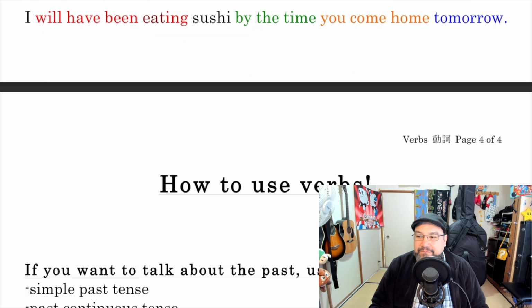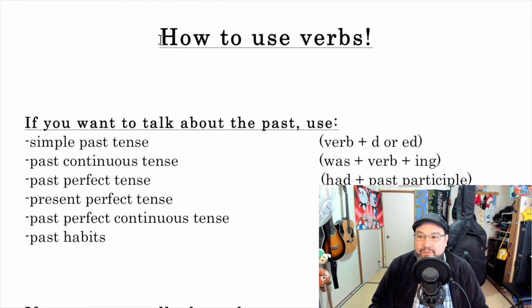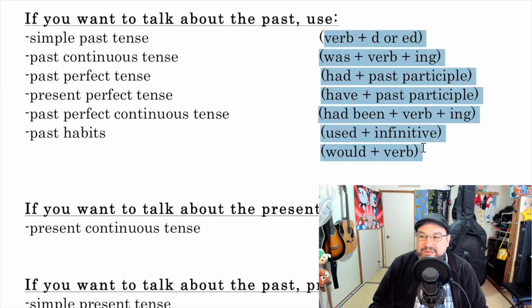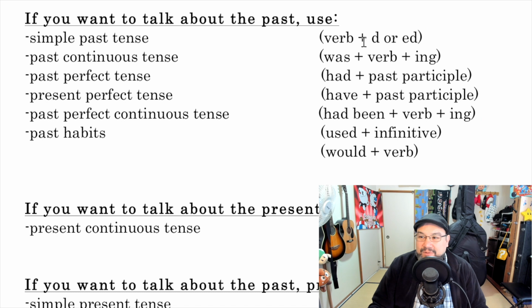Okay, finally, I want to talk about page 4, which is how to use verbs. This is really simple. If you want to talk about the past, use simple past tense, past continuous tense, past perfect tense, present perfect tense, past perfect continuous tense, and past habits. And here are the grammatical ways you say it. Verb plus d or ed if it's a normal verb.